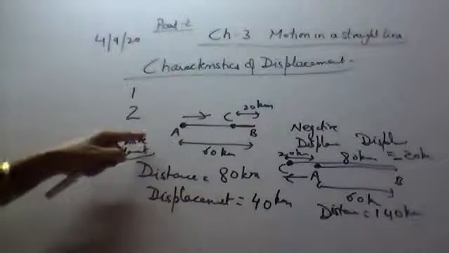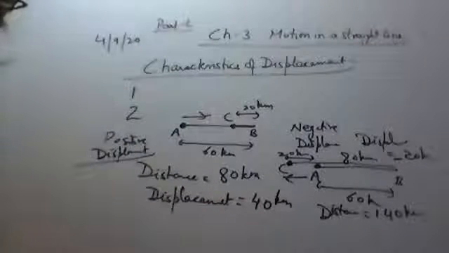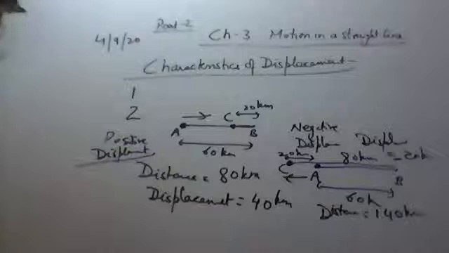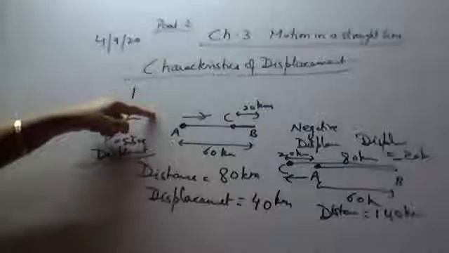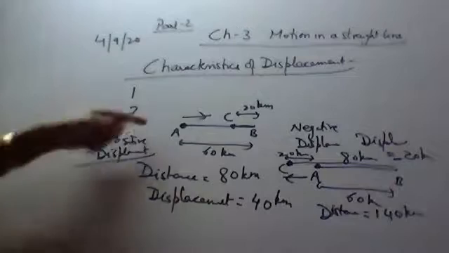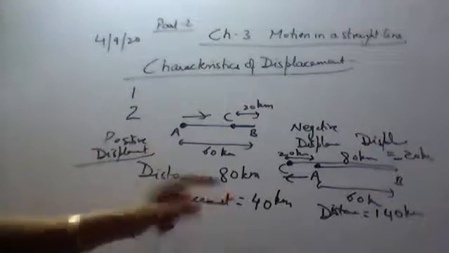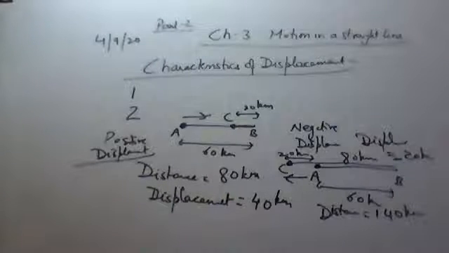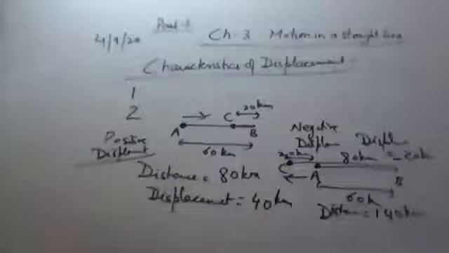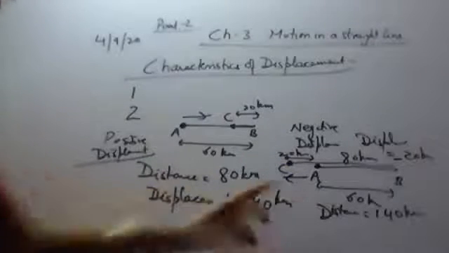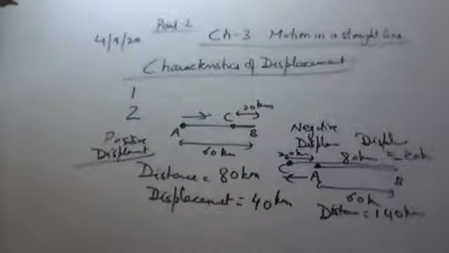We know that the direction of the displacement is from initial to the final position. According to the sign convention, if it is directed towards right, towards positive x-axis, this displacement will be taken as positive. And if it is directed towards left, then that displacement will be taken as negative.